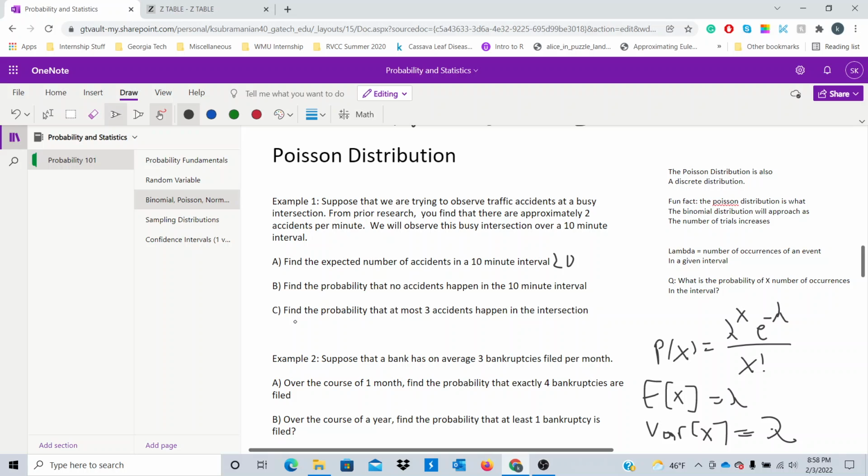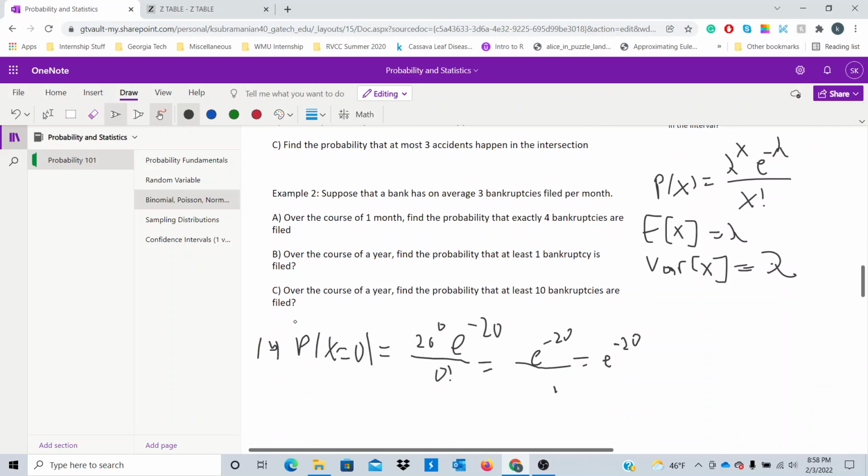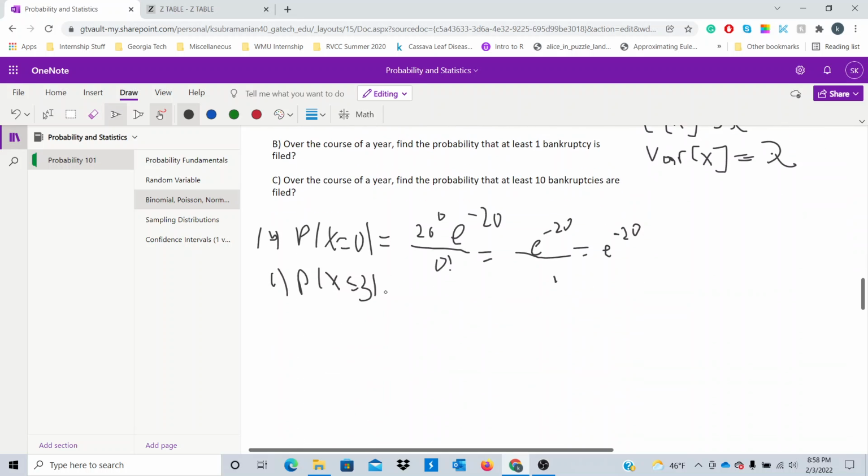Alright, part C. Find the probability that at most 3 accidents happen in the intersection. So we want to find the probability of x less than or equal to 3. So we can use similar tricks, right? So if there's at most 3 accidents that happen in the interval, we have these possibilities, right? P of x equals 0 plus P of x equals 1 plus P of x equals 2, right? These are the amount of accidents that could happen, right? In the case of having at most 3 accidents, right?